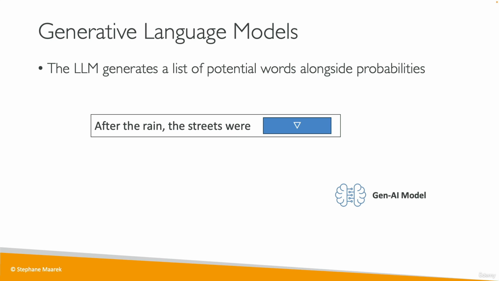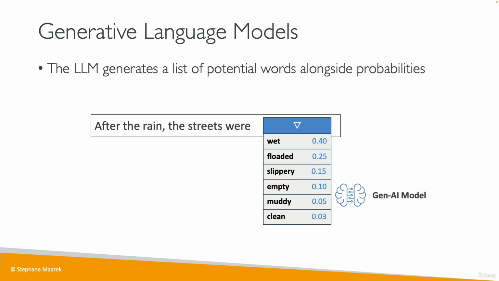So the GenAI model is going to think and it's going to say, okay, maybe it's wet and there's a 0.4 out of 1 chance that it is going to be wet, or flooded, 0.25, slippery, 0.15, empty, muddy, clean, blocked, and so on. So all these sentences make sense, but there are probabilities.